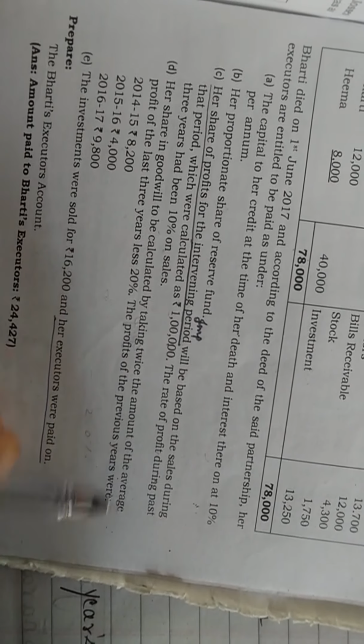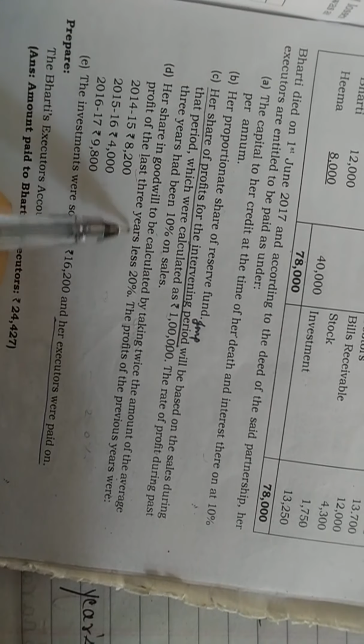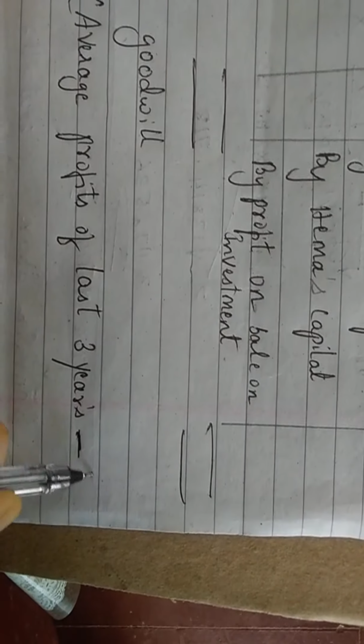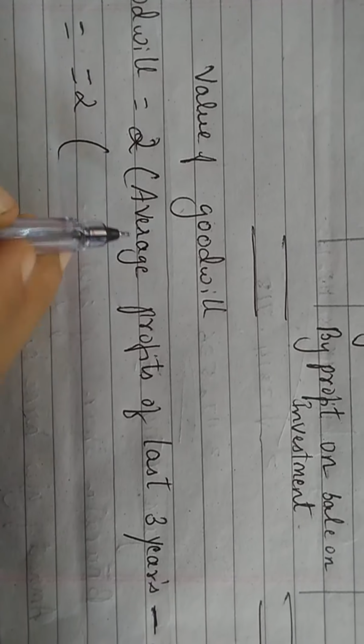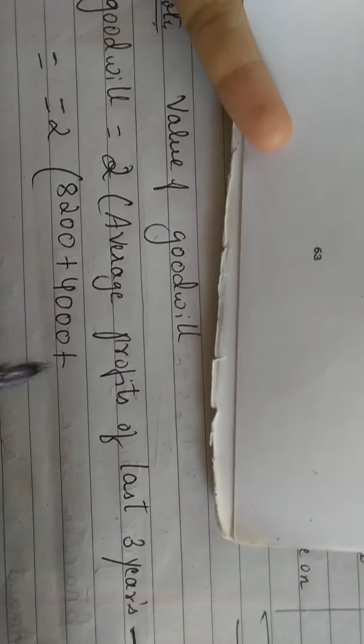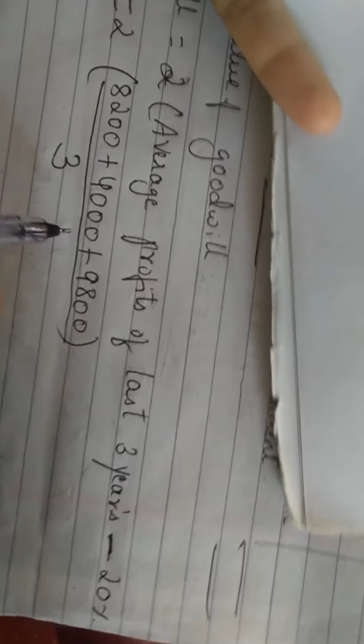So copy the same. Average profit of the last 3 years less 20%. Here, average profit of the last 3 years, minus 20%. Okay. So for average profit, all 3 amounts you have to add. See how I am doing. 8,200 plus 4,000 plus 9,800, divided by 3, minus 20%. In the question they have given this less 20%. That's why I'm doing this.